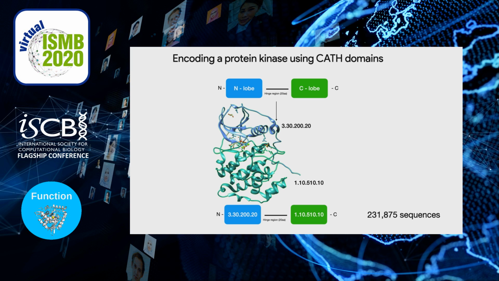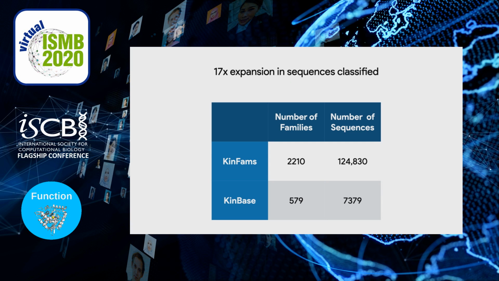We then tried to classify them into FAMFAMs, or in this case, how we call them, KIMFAMs. And we noticed that we have a 17-fold expansion in sequences classified. And what's interesting is that within our KIMFAMs, we also contain the original Manning classification. And on top of that, we have a massive expansion, especially in bacteria.